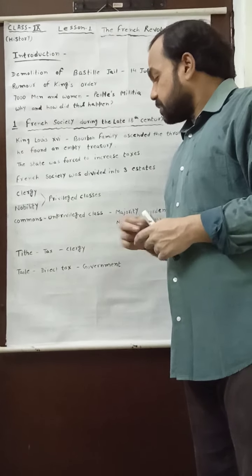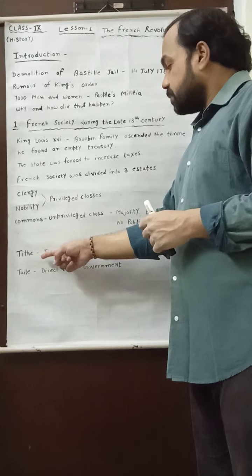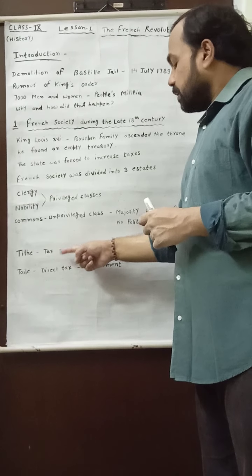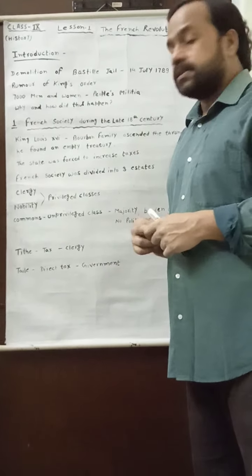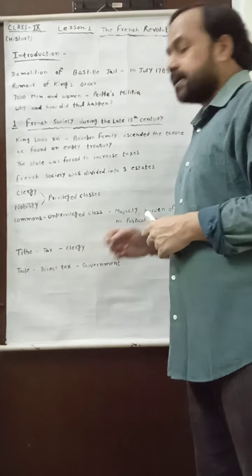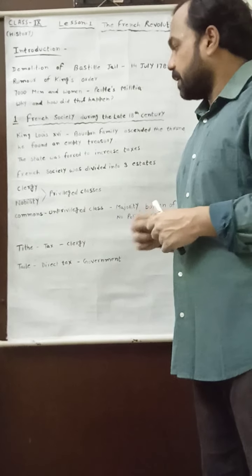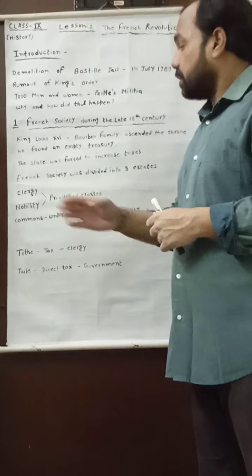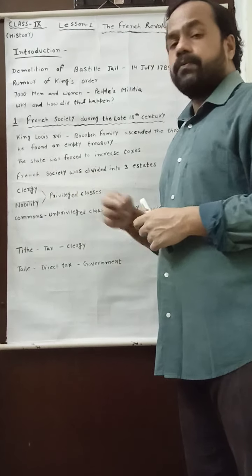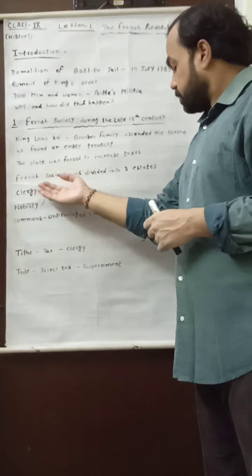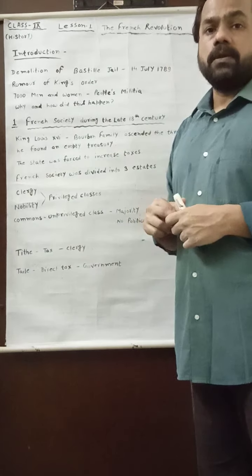Tithe was the tax imposed by the clergy. It was a type of religious tax imposed by the clergy, which means the clergy were very powerful at that time. They could impose tax on the people.